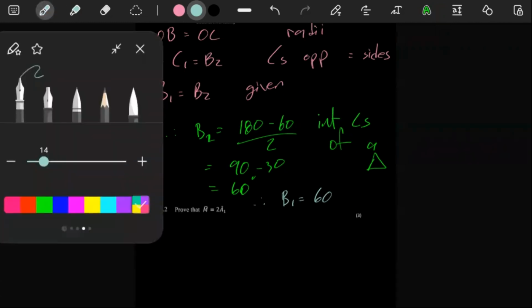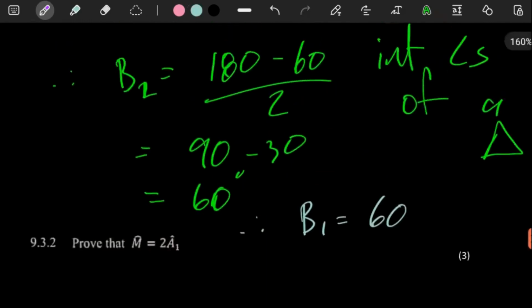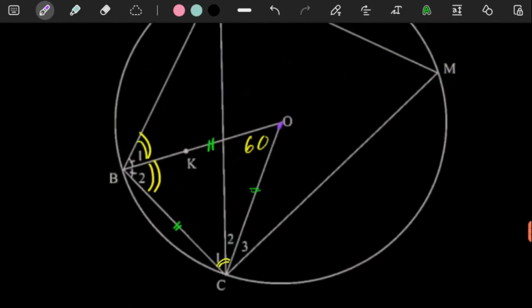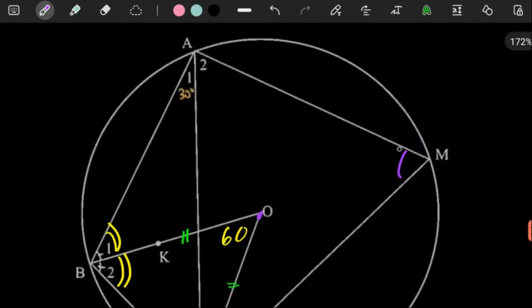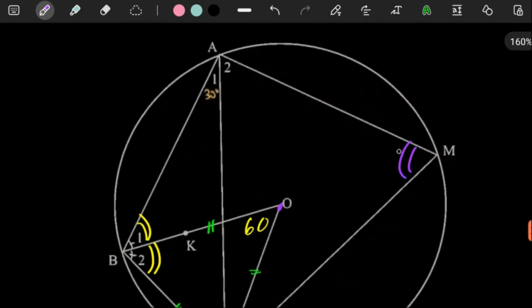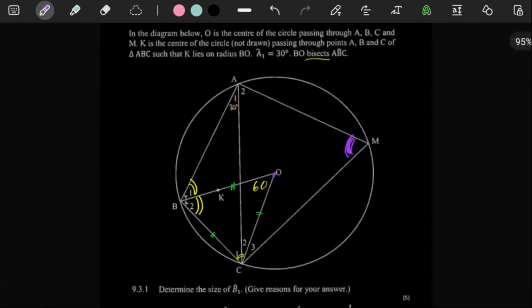So for 3 marks here, they say we should prove that M is equal to double of A1. Where is M? M is this angle here. The fortunate thing about M is that it's one side of our cyclic quad, and we have already said that ABCM is a cyclic quad because all the points are touching the circle. So that's what makes it a cyclic quad.